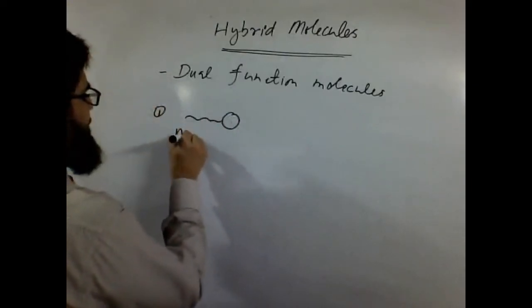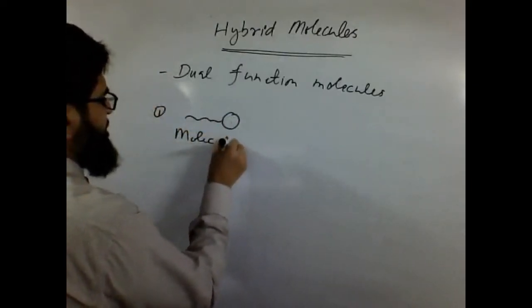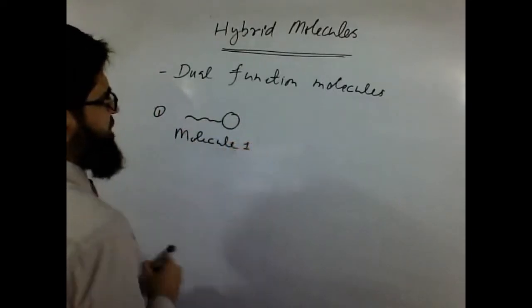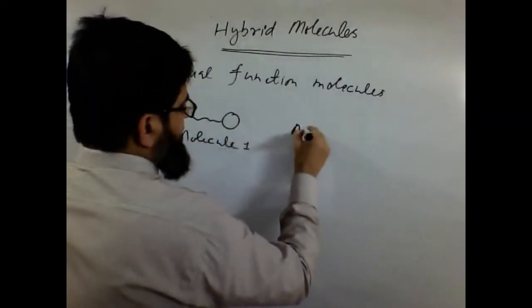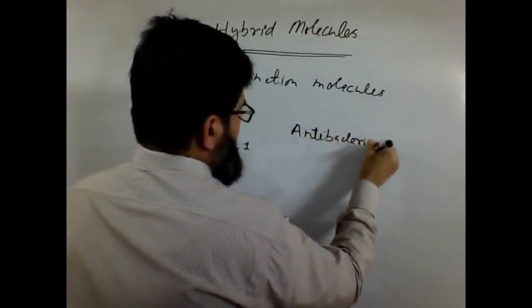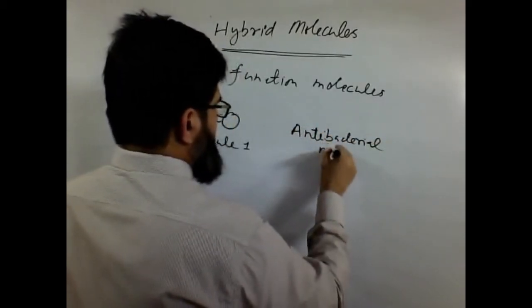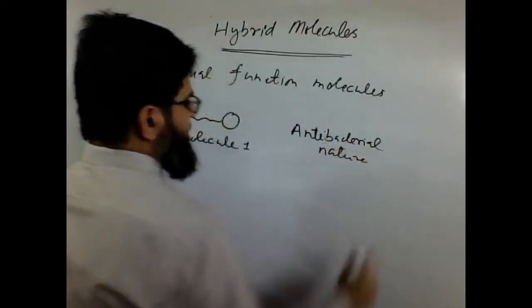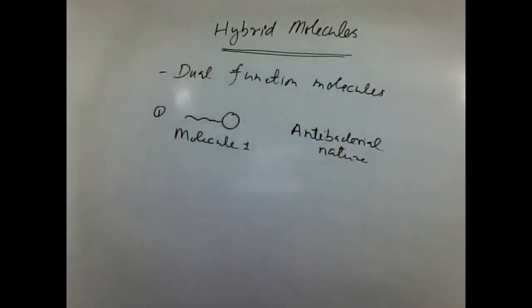It's molecule number 1, having antibacterial nature.